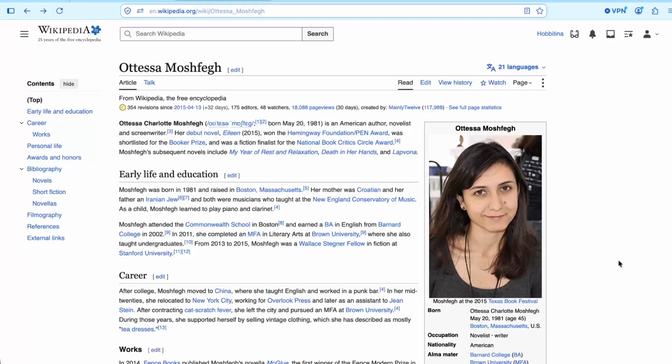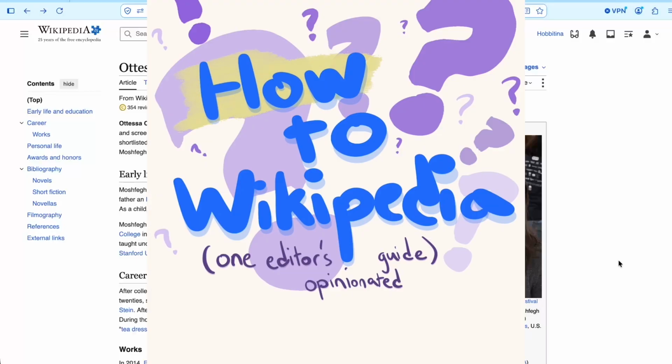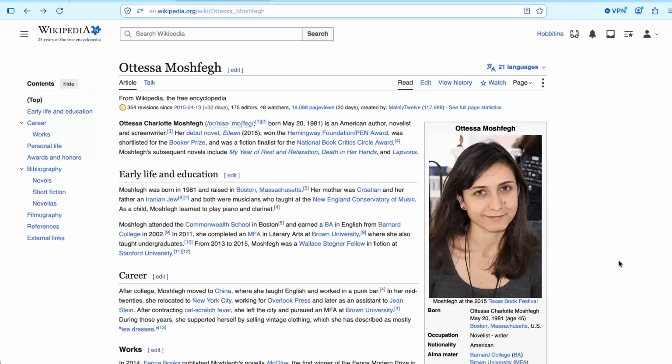So one of the most important skills in editing Wikipedia is actually learning how to cite sources. If you add a sentence to an article, most of the time you should be adding a citation that supports any facts that you have in your sentence. And so here's an example.